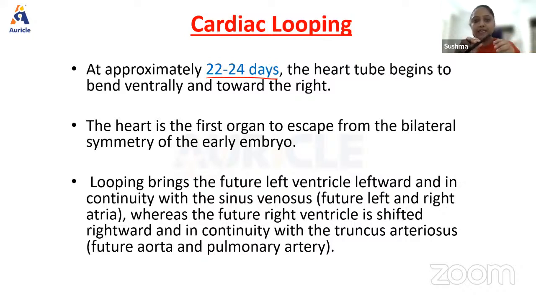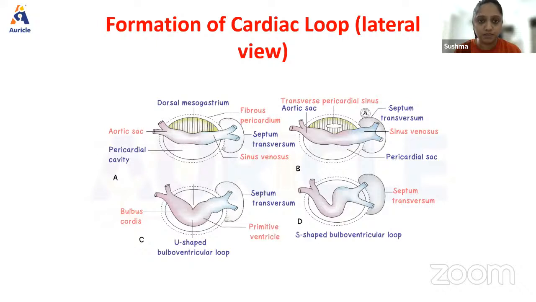As it starts bending towards the right, all of the ventricles have come leftward, whereas the right ventricle is shifted rightward and in continuity with the truncus arteriosus. Is it or is it not? This is how, because of the cardiac looping, we have this rearrangement of chambers. Look, this is how it happens.